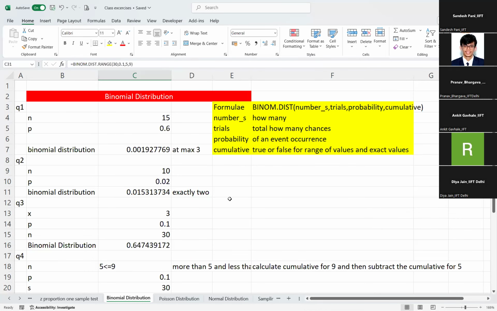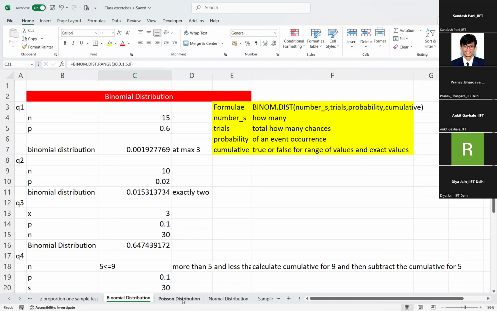Yes or no? There are baskets of outcomes, like there are only two. By two, I mean binomial distribution is a probability distribution where the outcomes are in two baskets: yes or no, true or false, like that. There are only two outcomes possible. When the question mentions such outcomes, we use binomial distribution.